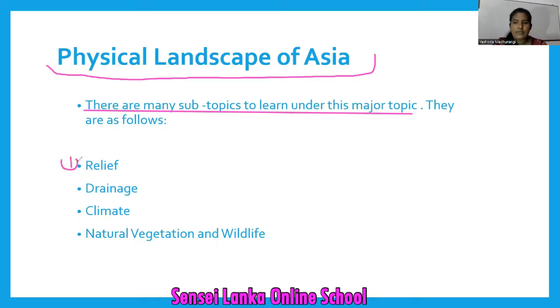Number 1, relief. Number 2, drainage. Number 3, climate. Number 4, natural vegetation and wildlife.